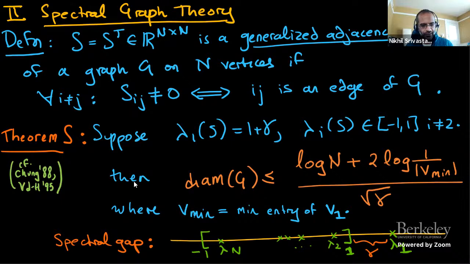Okay. And I should say this is not really a new theorem. This was proven by Fan Chung in the 80s for adjacency matrices and generalized by Van Dam and Haemers in 95 for a slightly larger class. It's essentially the same proof, but I'm just stating it this way. It works in this setting of generalized adjacency matrices. So any questions about the statement of theorem S?